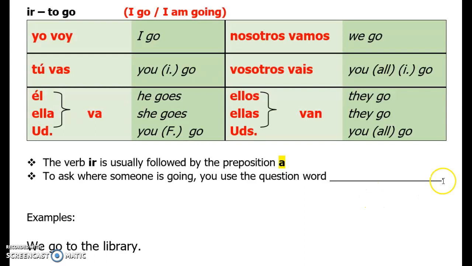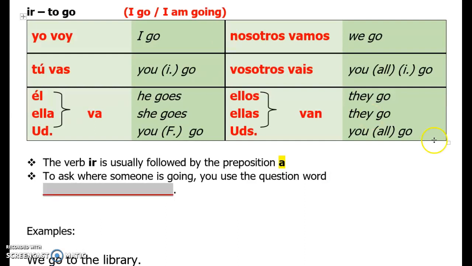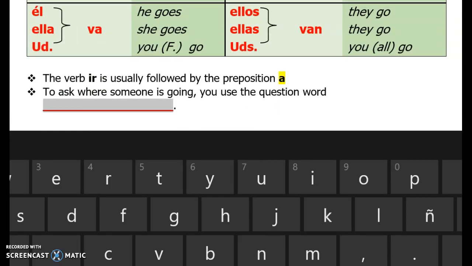And then last but not least, we're going to throw this in really quick. If you were talking about where someone's going, and this is a little different from English, and we've practiced this a little bit when we did our question words, we say donde for where, but if you're talking about the intention of where you're going to, you're going to have to remember that it is a dónde.